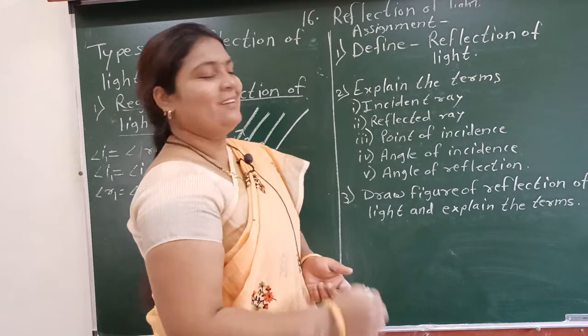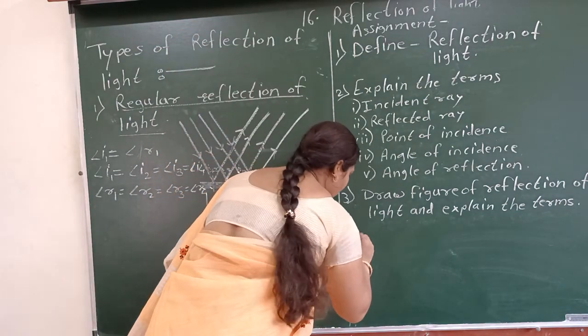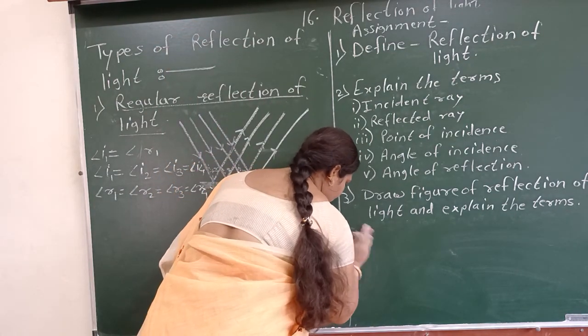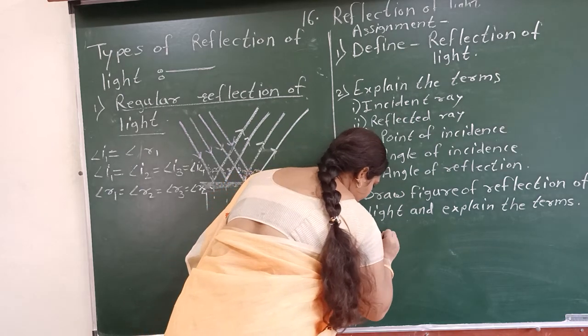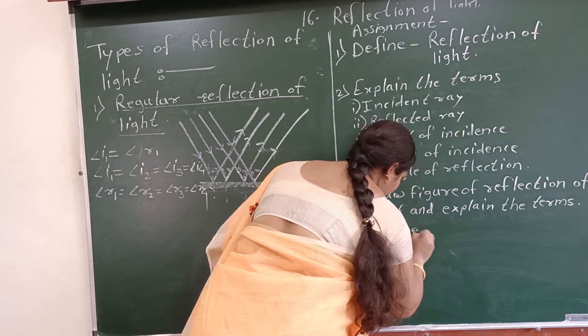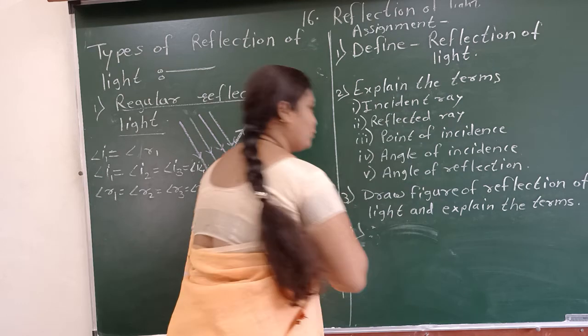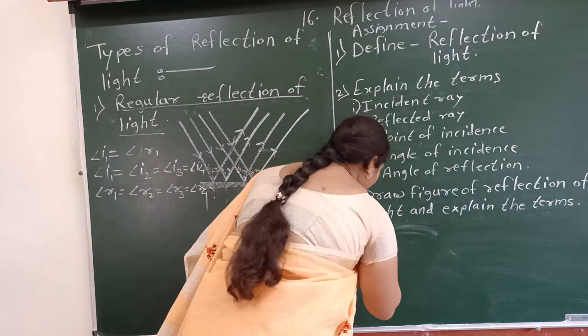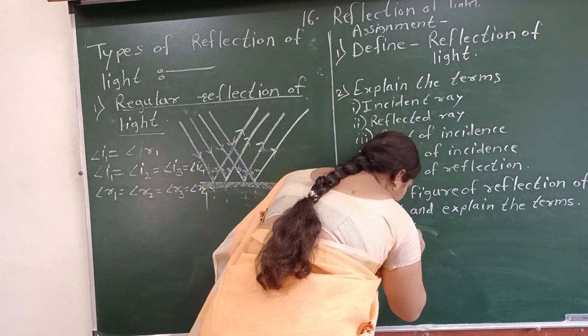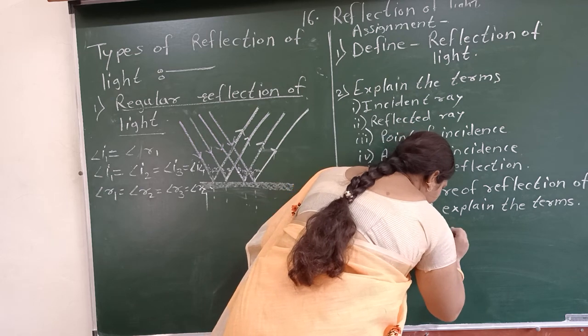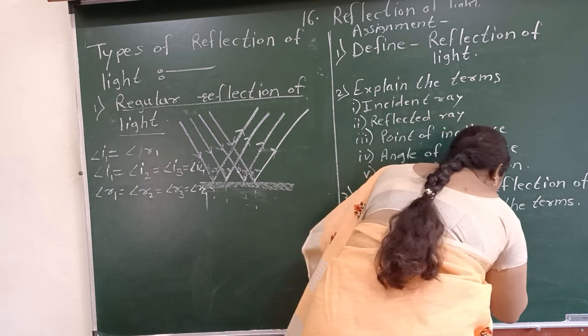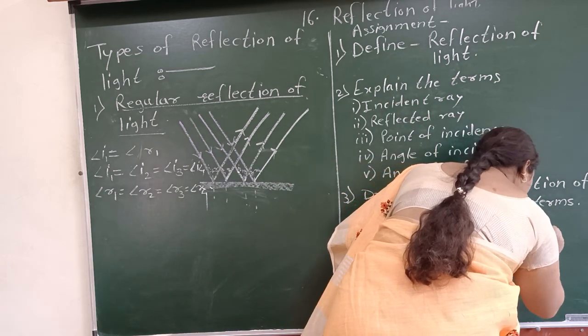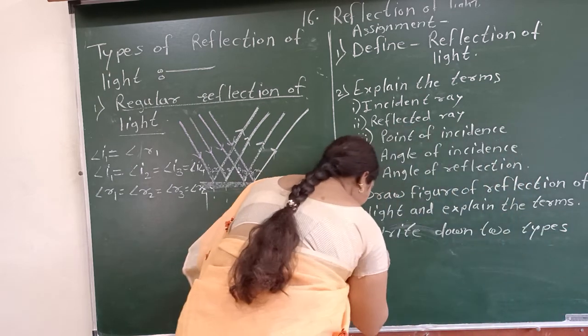And the fourth question is, write down the two types of reflection.